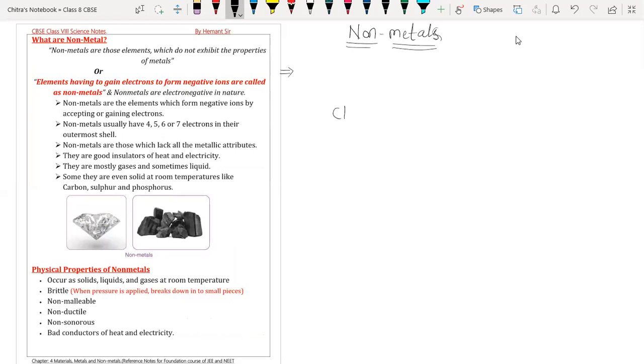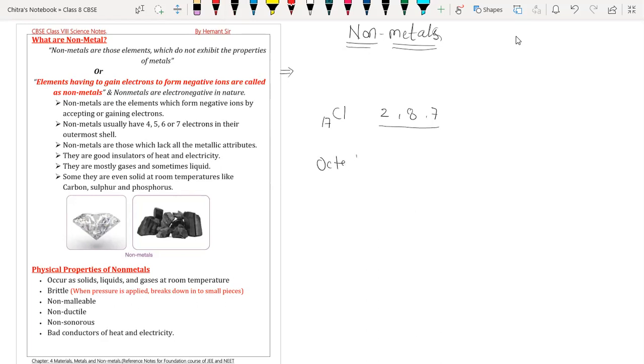A chlorine atom. Suppose we have a chlorine atom, and we know chlorine has atomic number 17. If we write the electronic configuration for chlorine, that will be 2, 8 and 7. Then we have the octet rule.